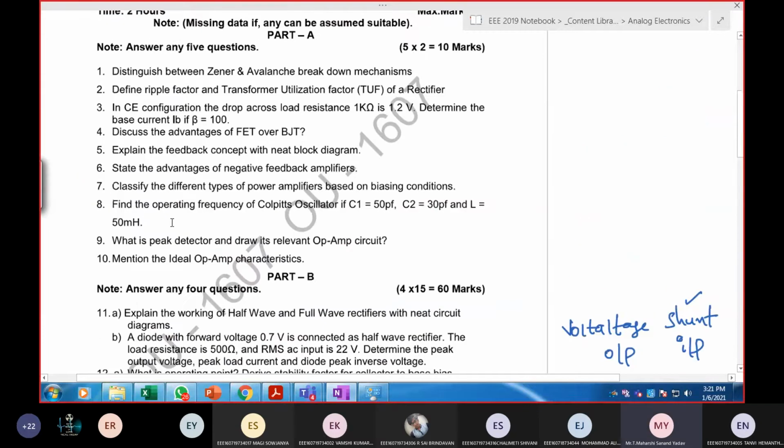So coming to the short questions. Explain the feedback concept with a neat block diagram. Fifth one. Can you explain this feedback concept? Yes, sir. So what should I write here?